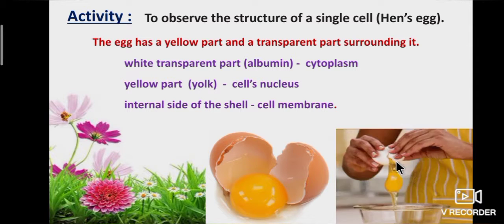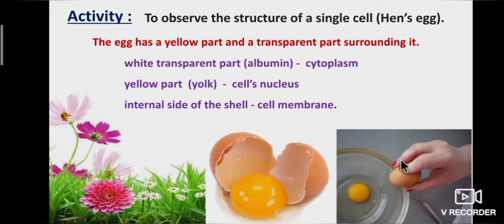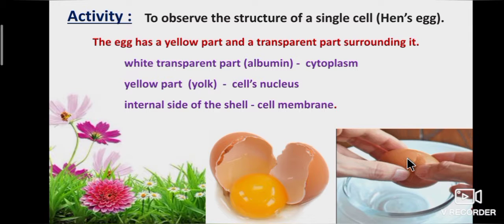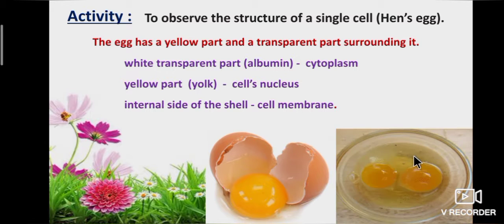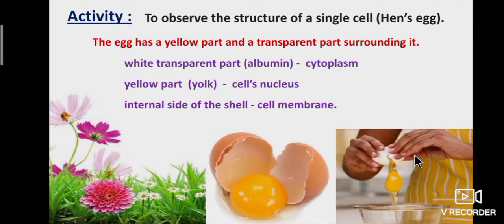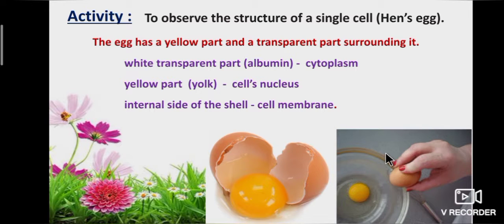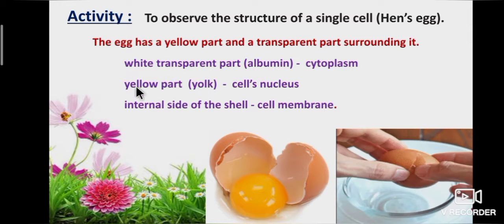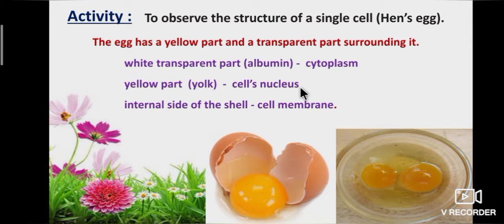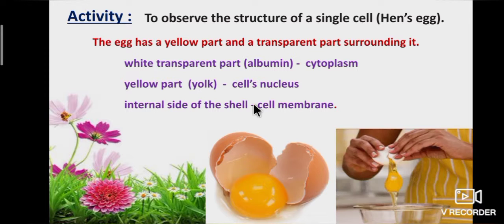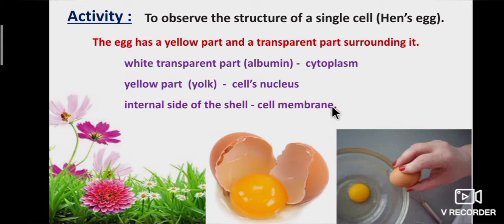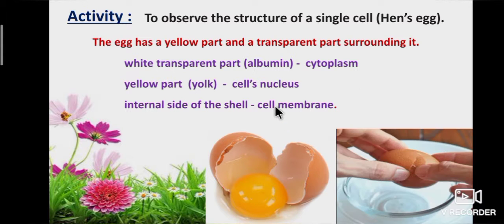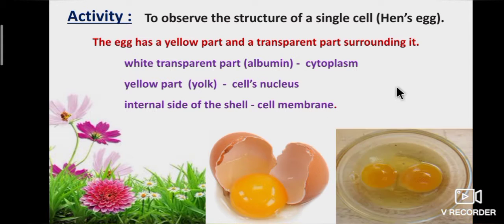While the yellow part, that is yolk, is thicker and represents the cell's nucleus. On the internal side of the shell can be seen a thin membrane-like structure which represents the cell membrane. So, the white transparent part represents cytoplasm, the yellow part represents the cell's nucleus, and the internal side of the shell represents the cell membrane. Just imagine cell structure like this.